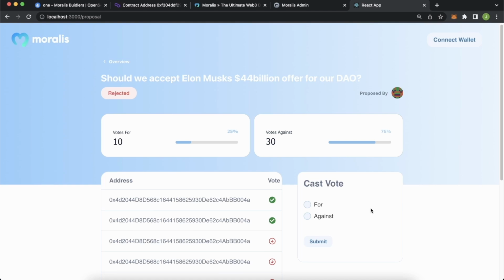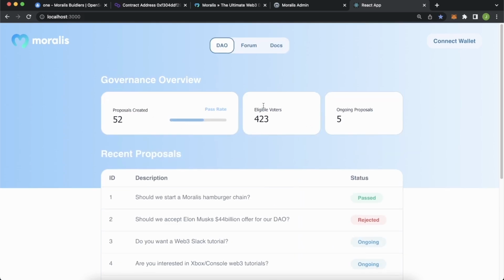Now, moving on to the next bit, which is going on to the Moralis admin dashboard and syncing our smart contract events. By syncing our smart contract events, we can get details from our smart contract to our Moralis database and then start presenting them over here with the actual data, votes for, the addresses that have voted, and then more importantly, for the overall DAO page, we get all the proposals and so on and so forth. So let's go ahead and jump into Moralis.